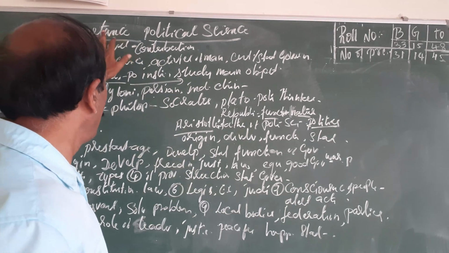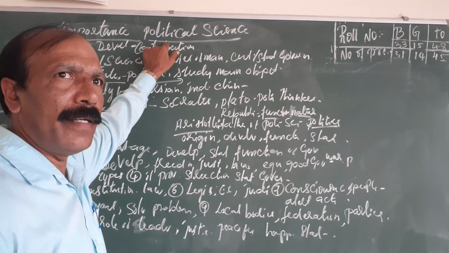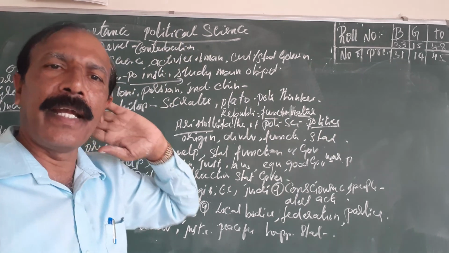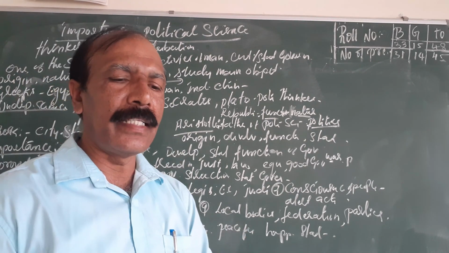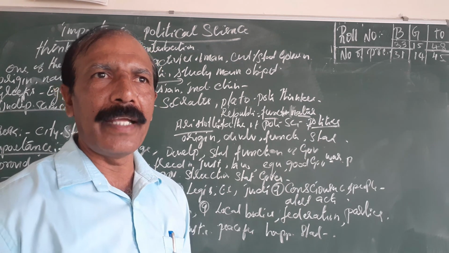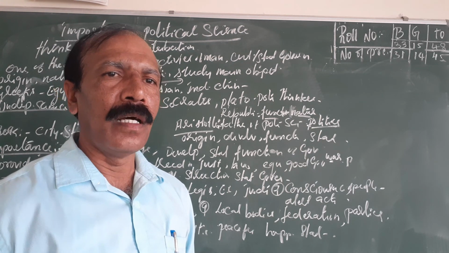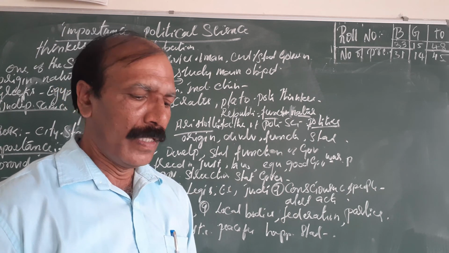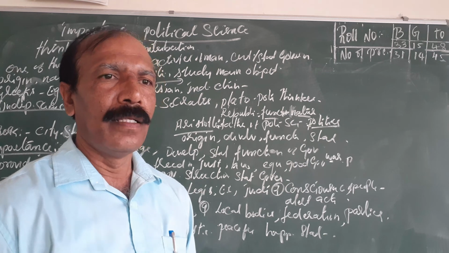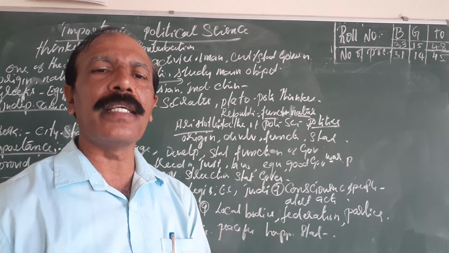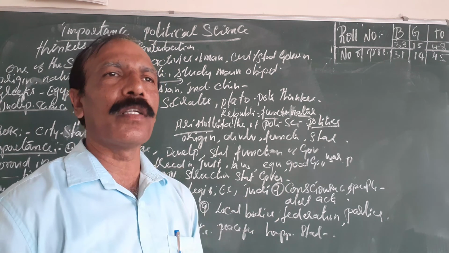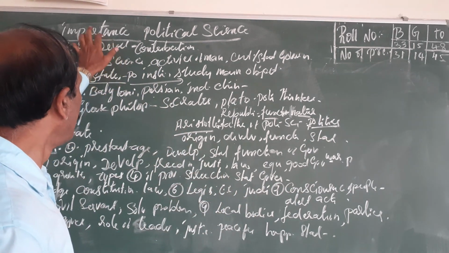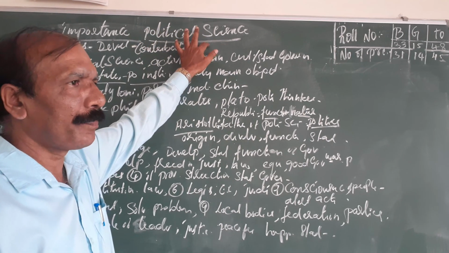See, the first lesson we are going to study is political science. First lesson, importance of political science. In 7th standard, we did not study political science. When you come to the 8th standard, we have 6 subjects, 6 aspects: history, political science, even sociology, geography, business studies, and economics. So these are the 6 divisions that we are going to study. Among them, this is also one, political science. So the first lesson is importance of political science.